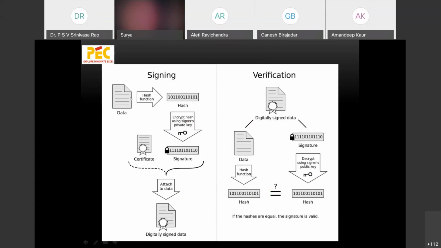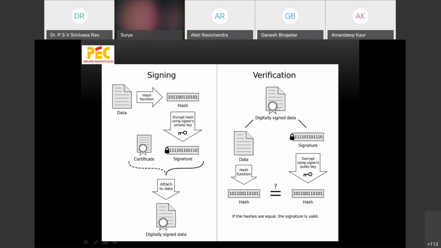Suppose this is the data that is to be sent, and a hash function is generated for this data. This hash is encrypted using the signer's, that is the sender's, private key, and a signature is generated. The certificate and signature are attached to the data, and then digitally signed data is prepared. This digitally signed data is further sent to the receiver, where the verification process takes place. One process is the signing process and another process is the verification process.